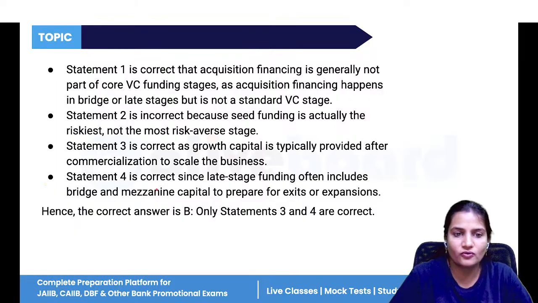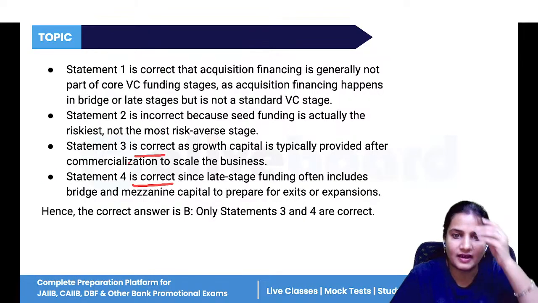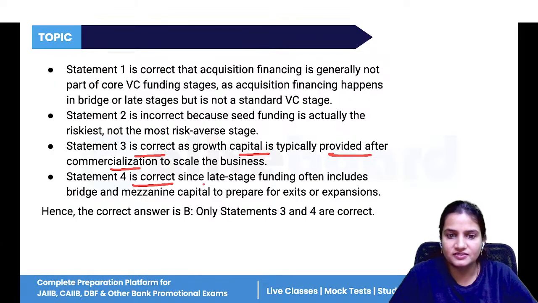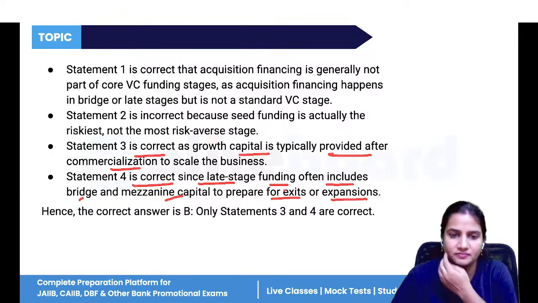Okay, so statement 4 is correct, 3 is also correct, as growth capital is typically provided after commercialization, and since late stage funding often excludes bridge and mezzanine capital to prepare for exit or expansion.